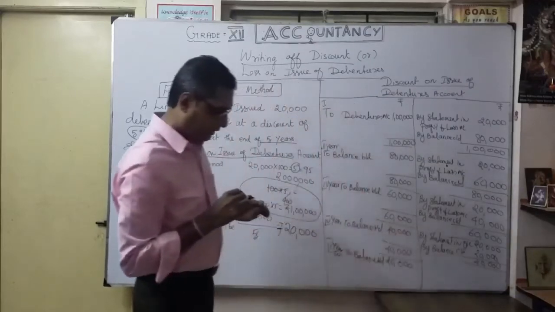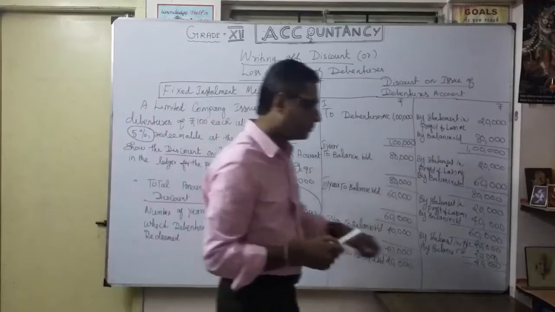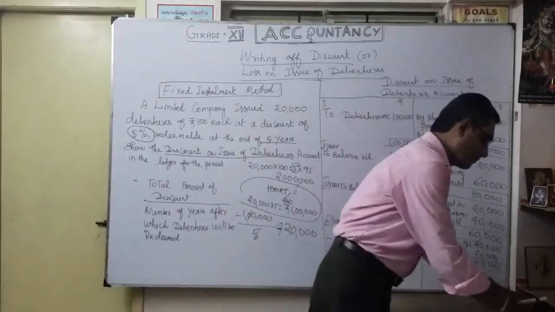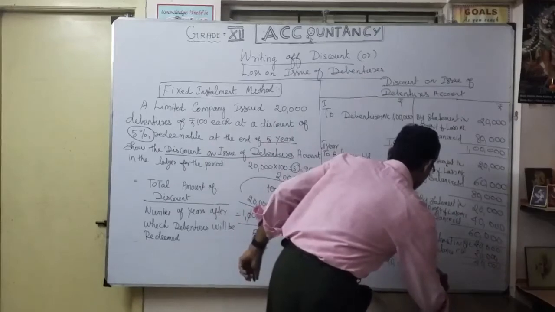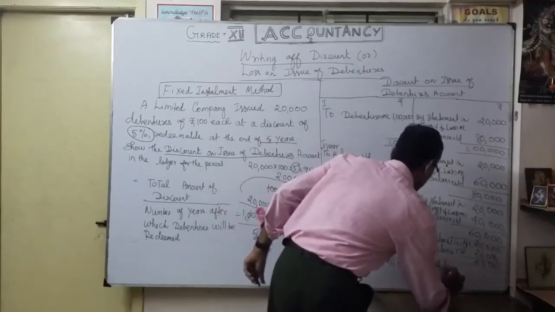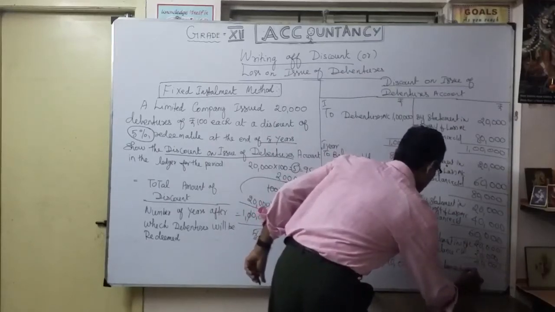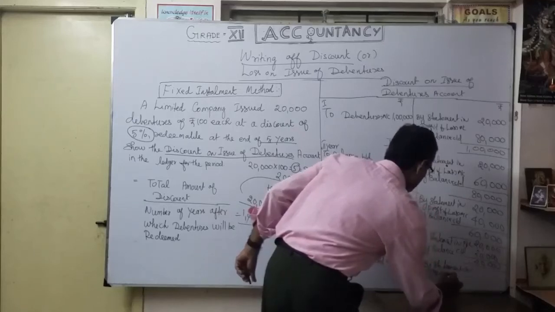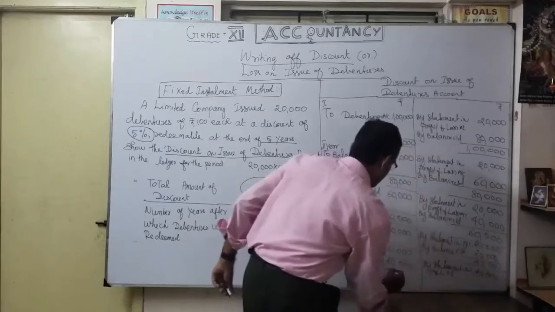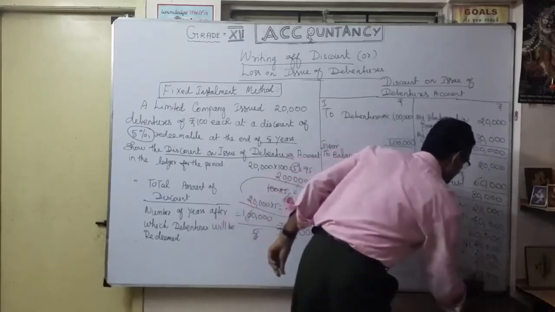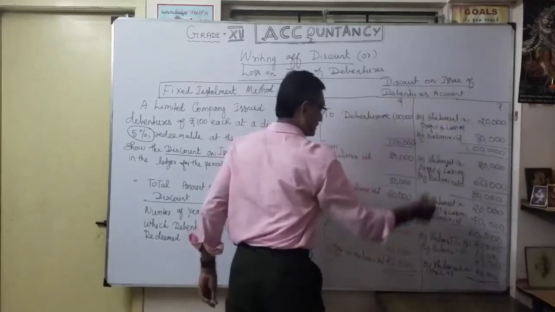Okay, so naturally I am going to write off that 20,000 in the fifth year, by statement of profit and loss account 20,000. So finally my discount on issue of debenture is nil.